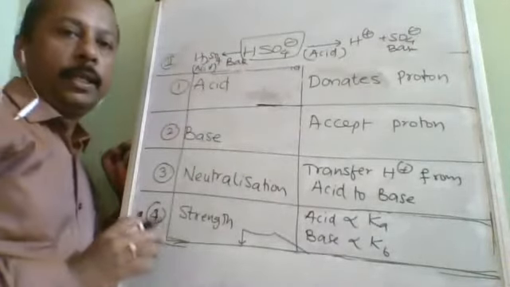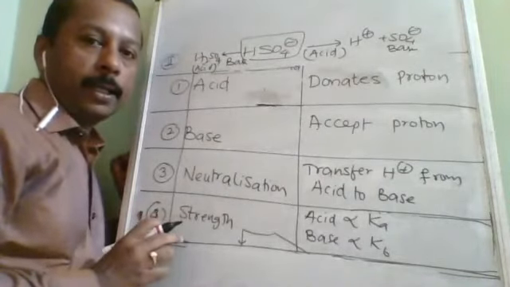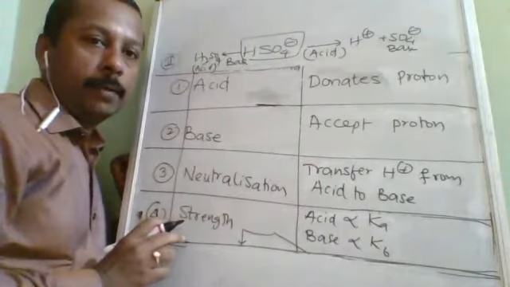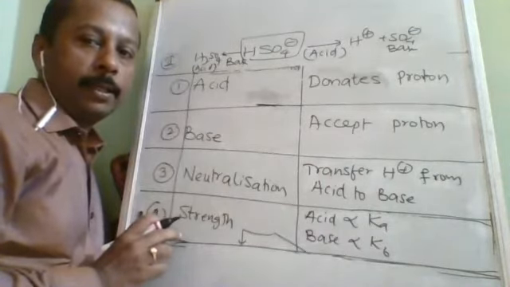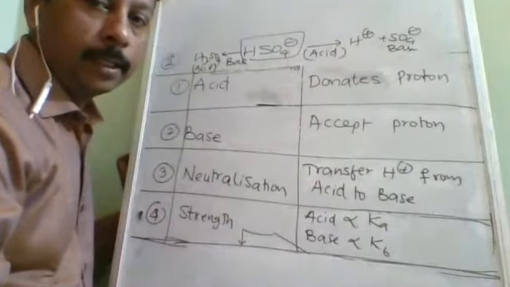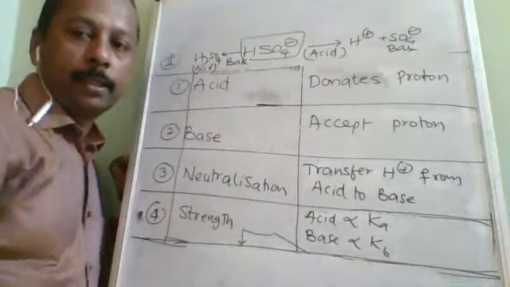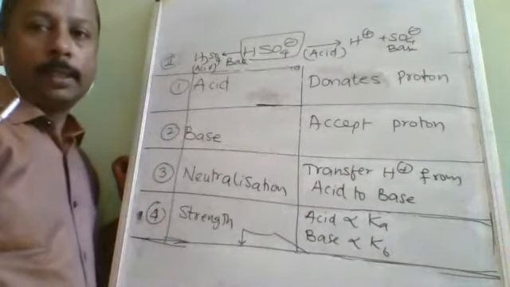Okay, in the given pair, whatever substance has one H plus extra is the acid, and whatever substance has one H plus less is the base.